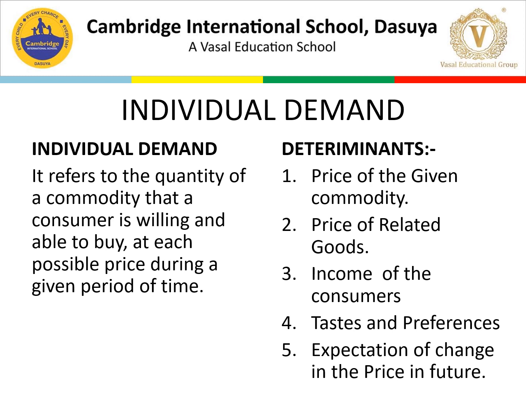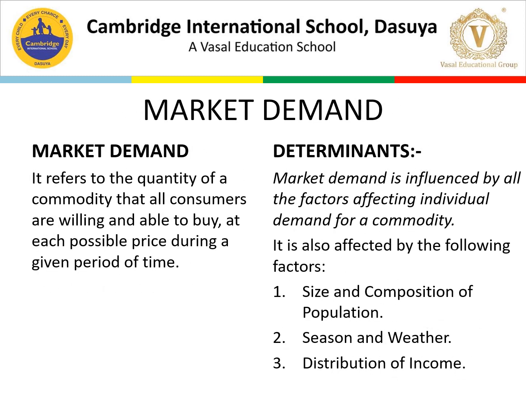Next, we have to talk about market demand. Market demand, like I told you, is the opposite of individual demand. Now in the market we are talking about all the consumers who are living in the market. Market here means the full area where we are taking the demand of the product. So it refers to the quantity of a commodity that all consumers are willing and able to buy at each possible price during a given period of time.